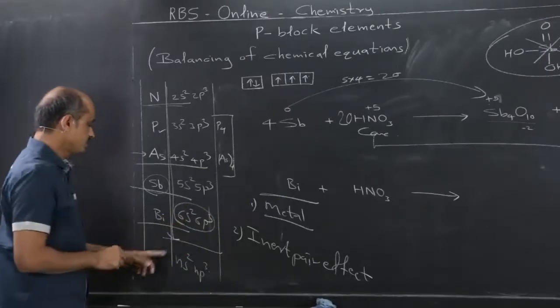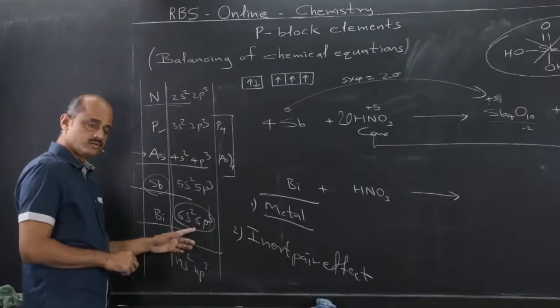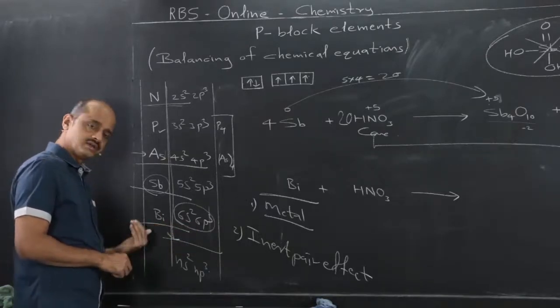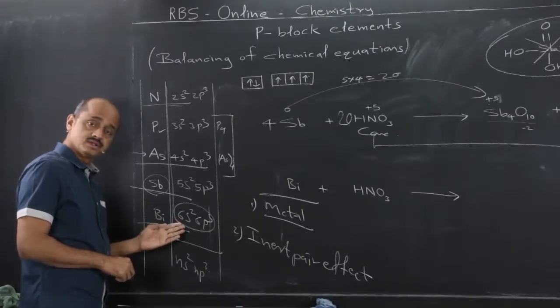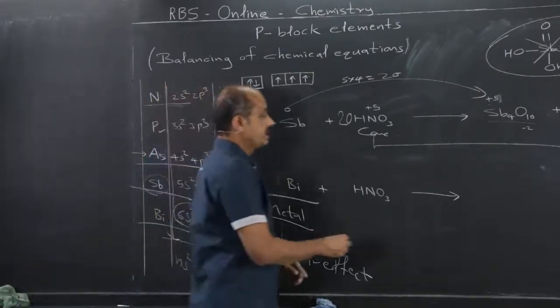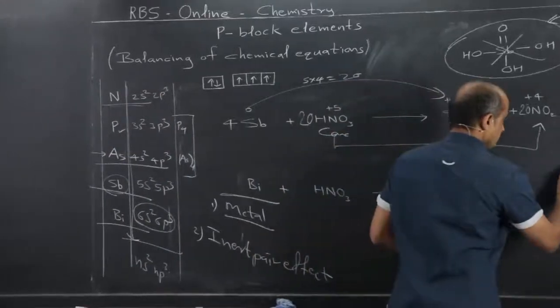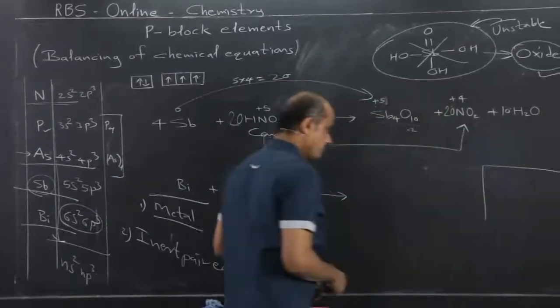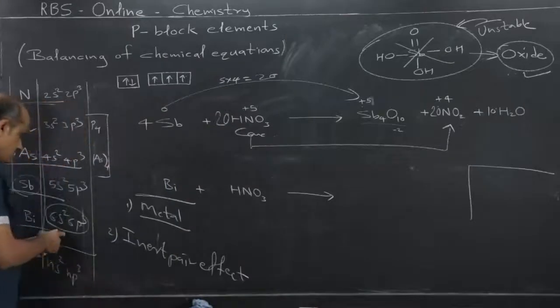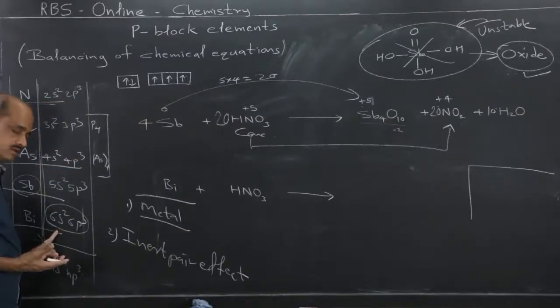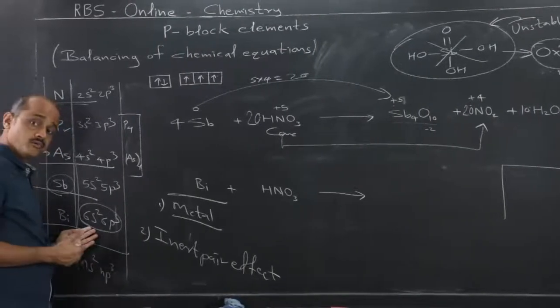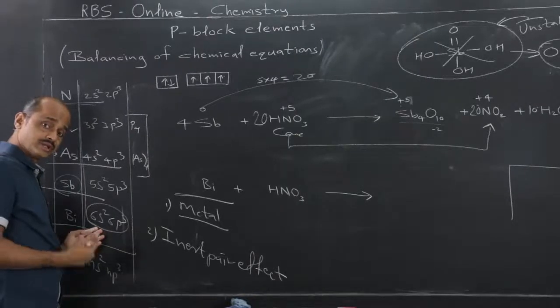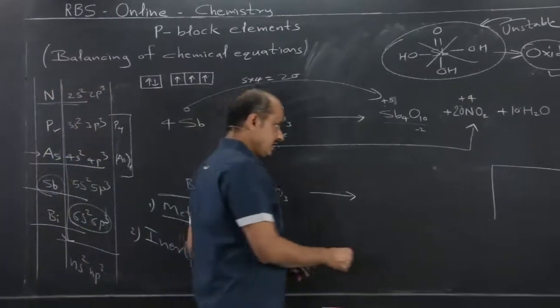So, if the outermost shell is n equal to 6, it means inner shells, d and f electrons, are also present, because the outermost shell is n equal to 6, means the 3d, 4d, 5d subshells are filled, and the 4f orbitals are also filled.